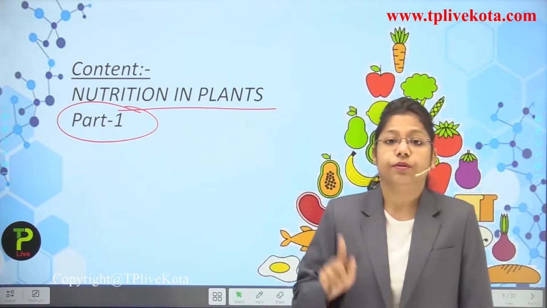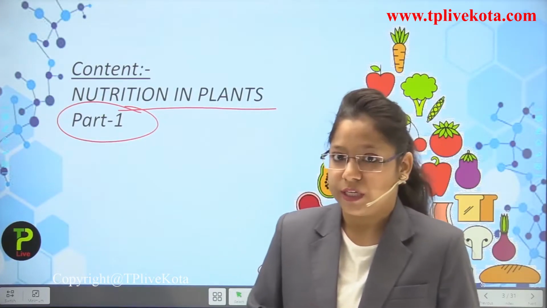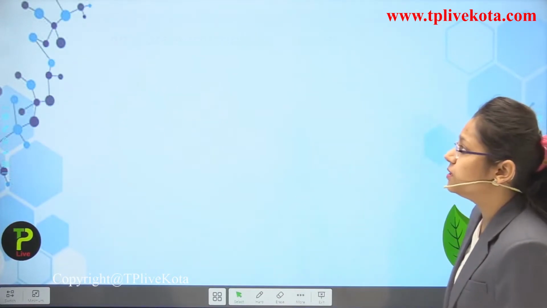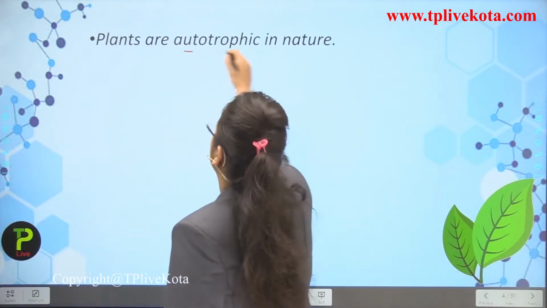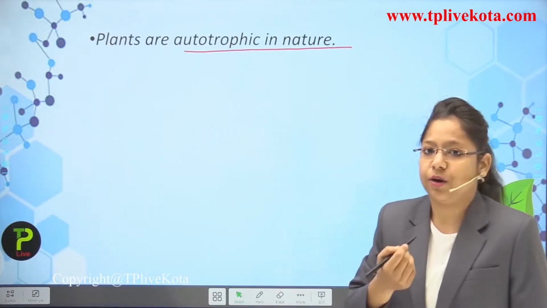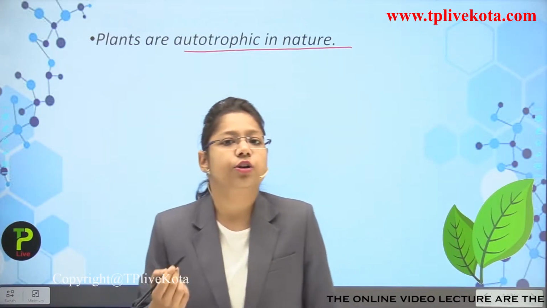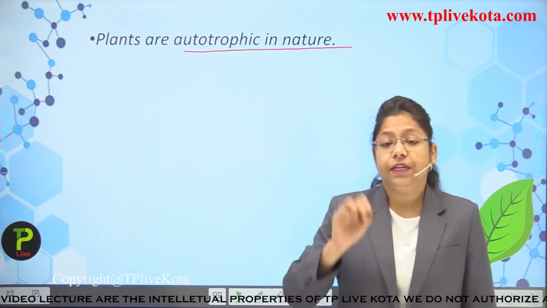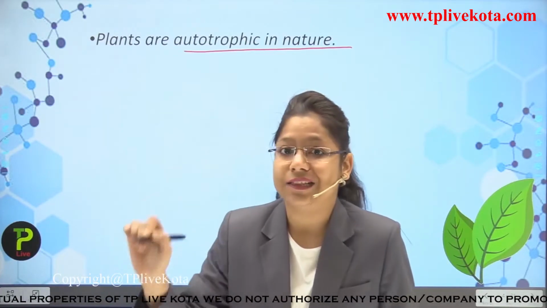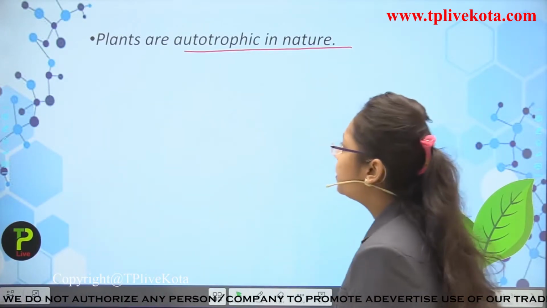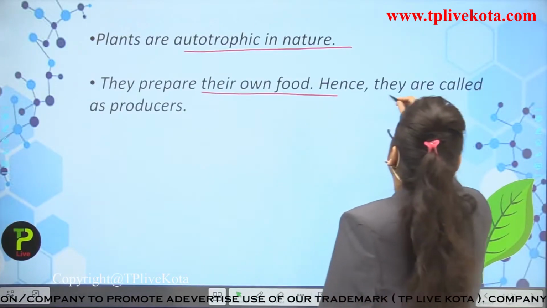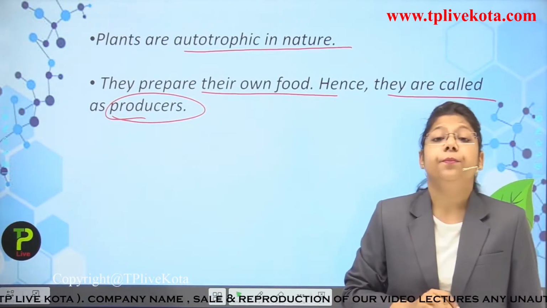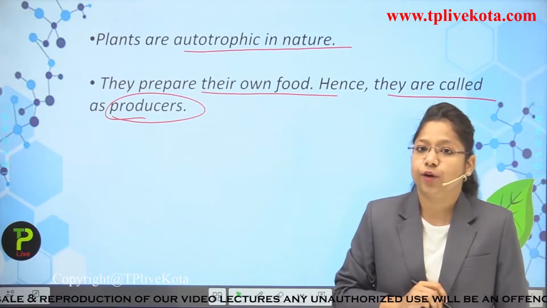So be tuned with both the parts because this is very important, and we will study nutrition in plants part 1. Let's start with the first thing, that plants are autotrophic in nature. What do you mean by autotrophic? We learned in the last lecture as well. Autotrophic means preparing the food on its own, not depending on another organism for its survival. They prepare their own food, hence they are called producers. So the plants are known as producers, because they prepare their own food.